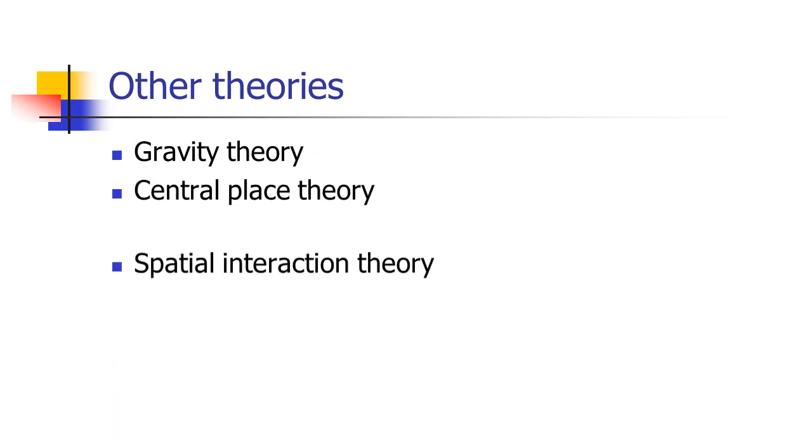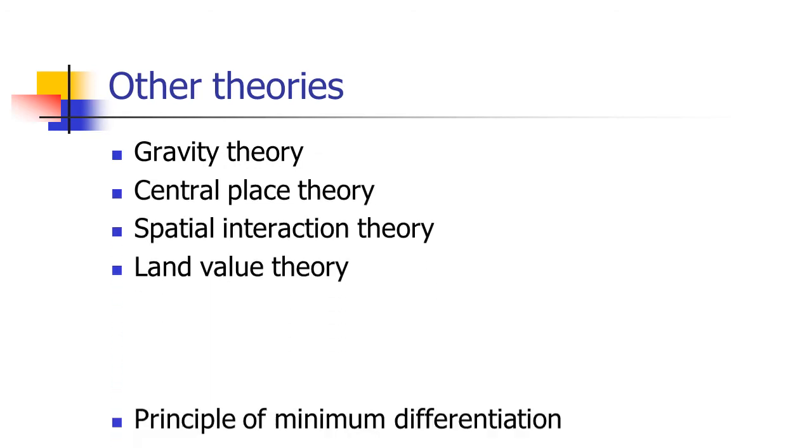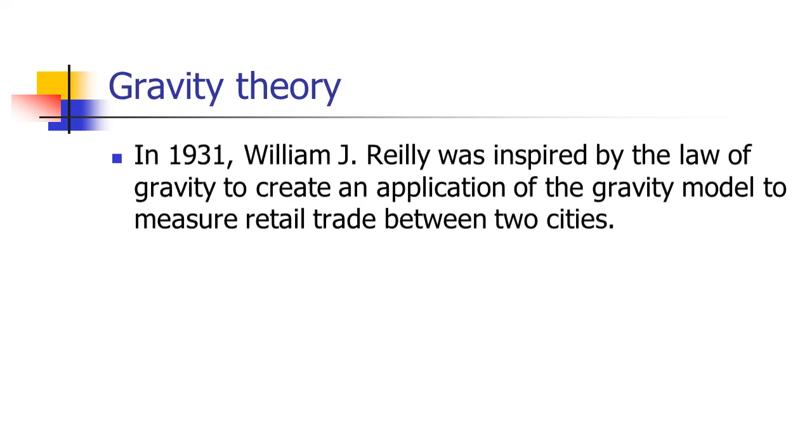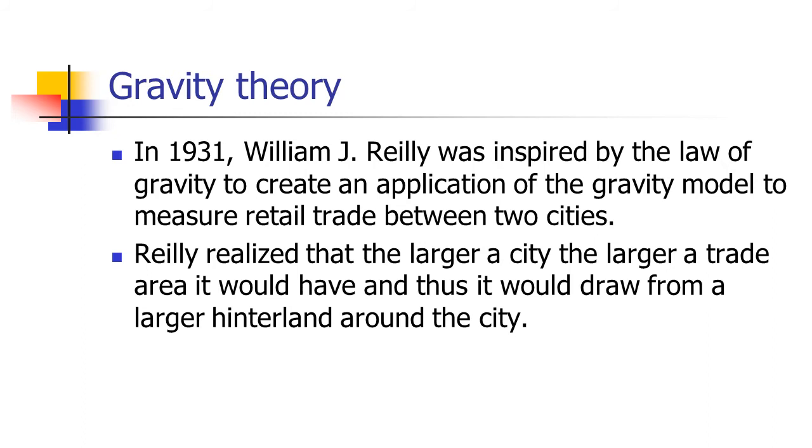Other theories which I am discussing over here: we have the gravity theory, central place theory, spatial interaction theory, land value theory, principle of minimum differentiation. That's what the gravity theory is. If you have a bigger store or a bigger market, it attracts more people from faraway places. Next, we have central place theory.